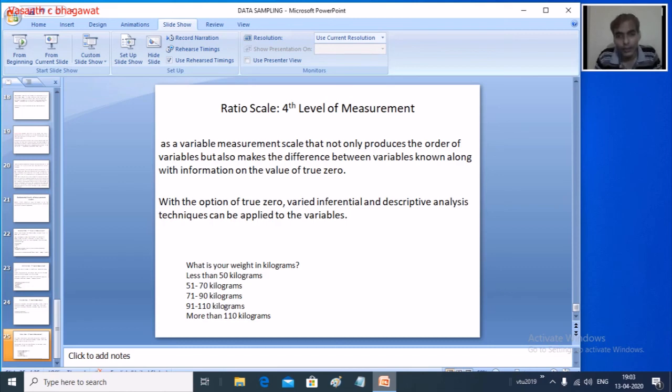For example, what is your weight? The first option could be less than 50 kg, 51 to 70, 71 to 90. So like this we have got the ordering based on a certain ratio. You fix a ratio, and based on this ratio, we try to order. So these are the 4 levels of measurement that we are having.